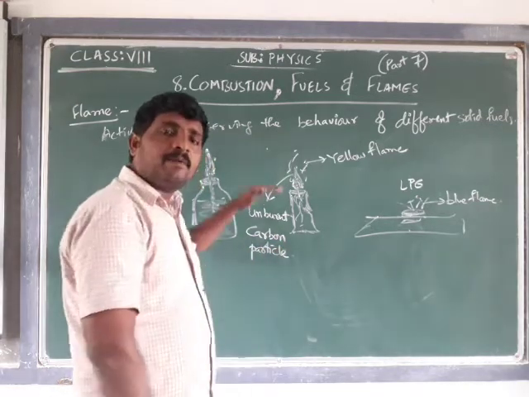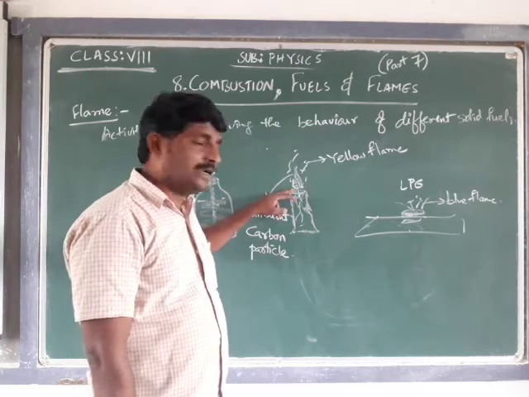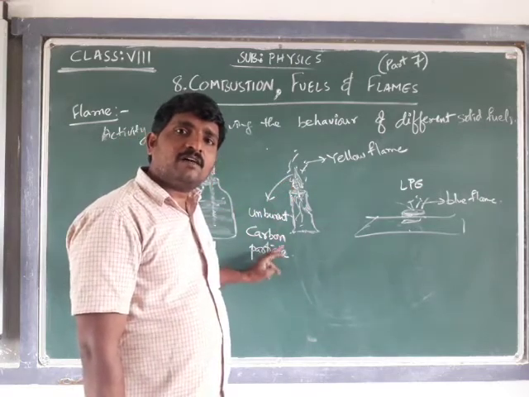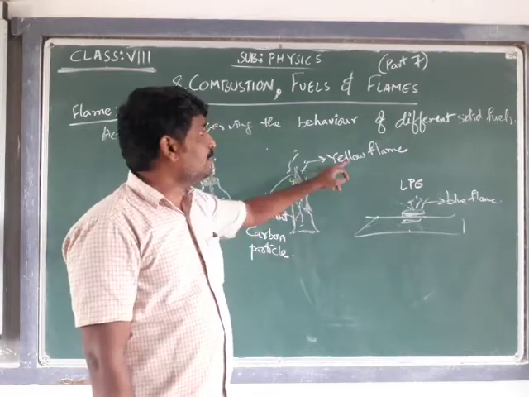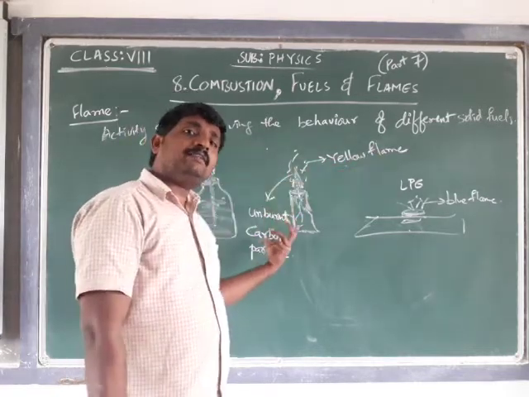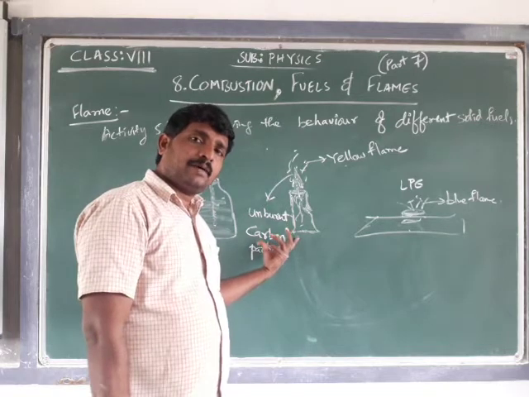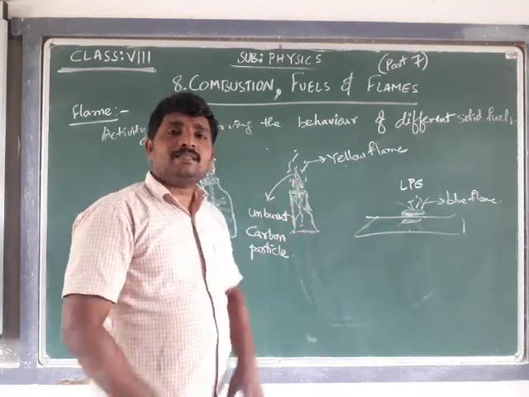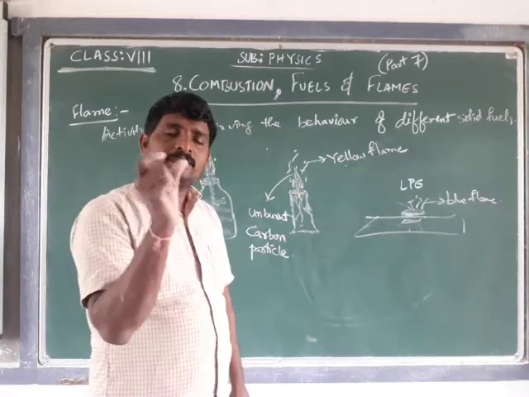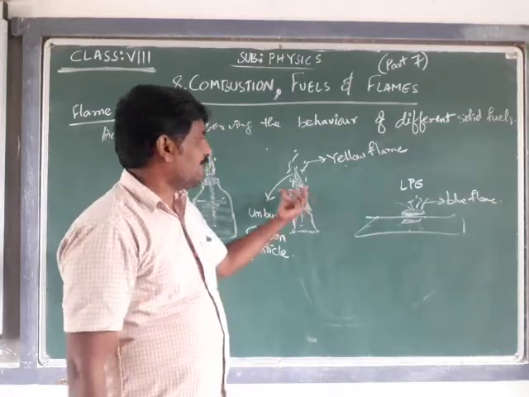Some unburnt carbon particles will be present at this candle. Due to the presence of unburnt particles, it gives the yellow flame. Why is there a presence of unburnt carbon particles? Because the wick takes some extent of time to catch the fire.